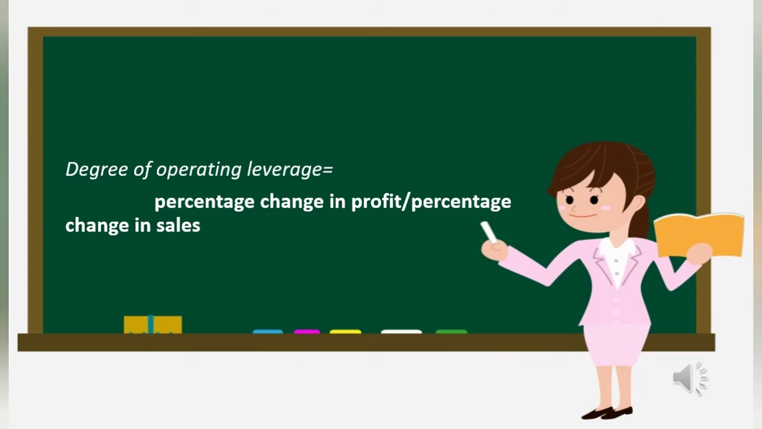Degree of operating leverage. Degree of operating leverage measures the impact of changes in sales on changes in profit. So, the degree of operating leverage can be calculated using a formula, that is percentage change in profit divided by percentage change in sales. This is the formula to identify the degree of operating leverage.